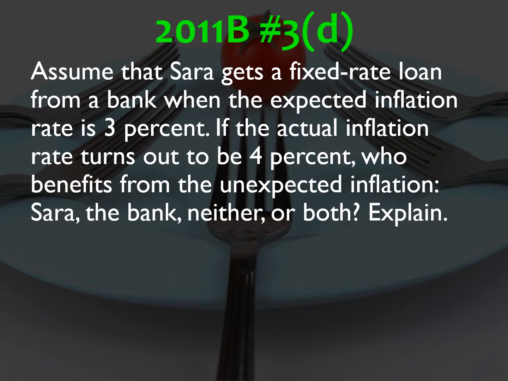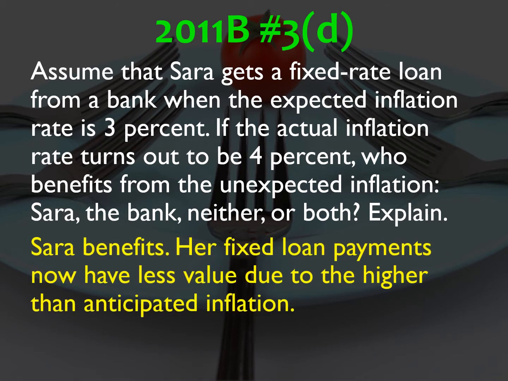Finally, Part D, assume that Sara gets a fixed rate loan from a bank when the expected inflation rate is 3%. If the actual inflation rate turns out to be 4%, who benefits? So the expected inflation is 3, it turns out it's 4. Sara gets the benefit because her fixed loan payments, which she was paying at an anticipated inflation rate of 3%, are now worth less compared to 4%. So she's paying the same dollar amount, but the dollar amount she pays in terms of purchasing power is now less due to the actual inflation rate exceeding the anticipated inflation rate.